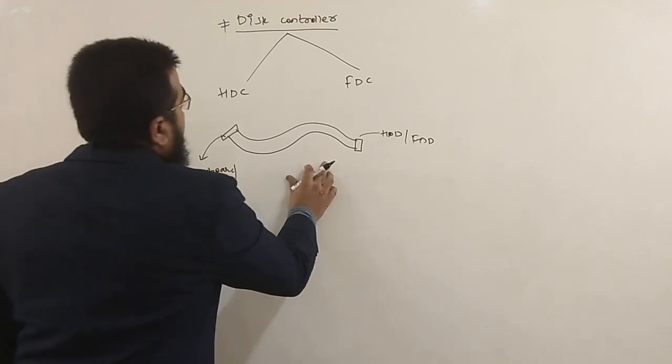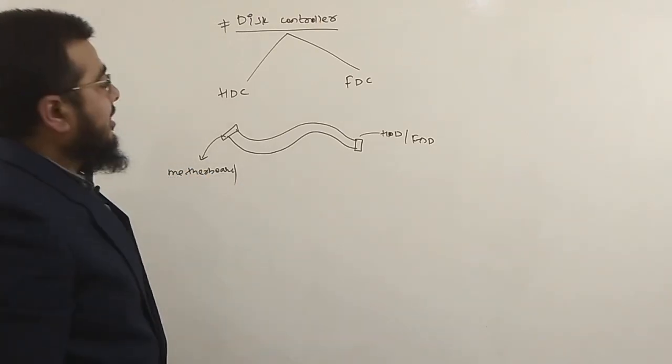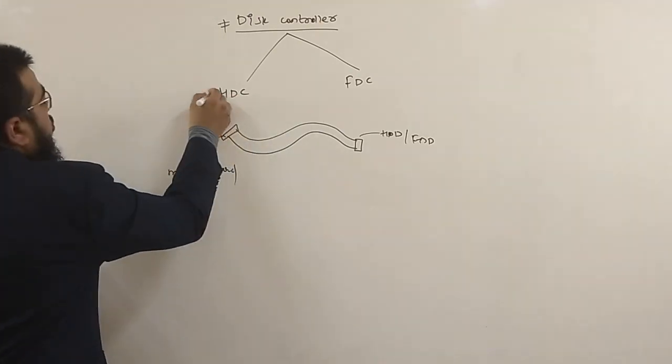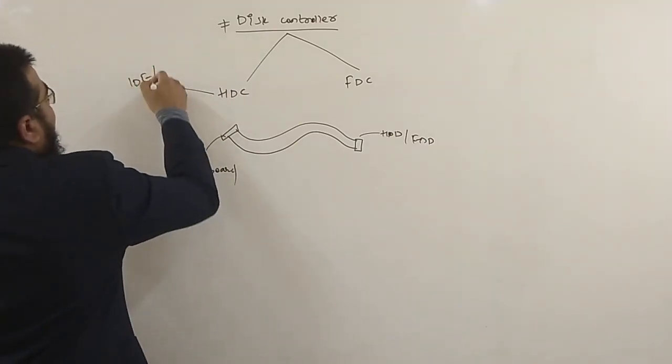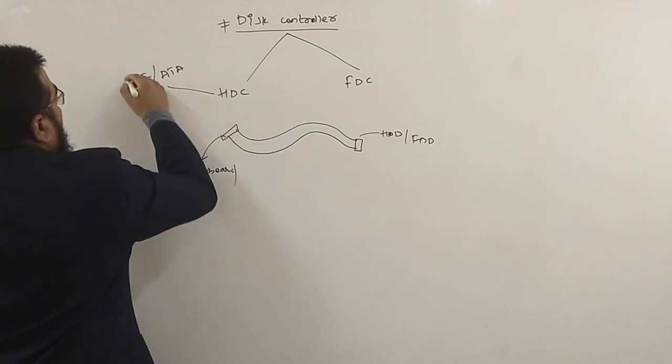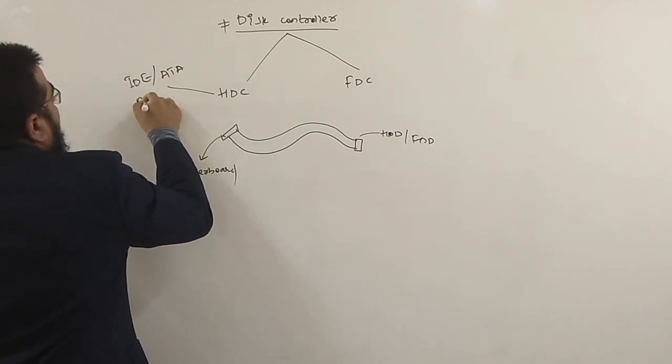Now suppose you are using IDE. In hard disk you have IDE, Integrated Drive Electronics, also known as ATA, Advanced Technology Attachment, or also known as FRC, flat ribbon cable.